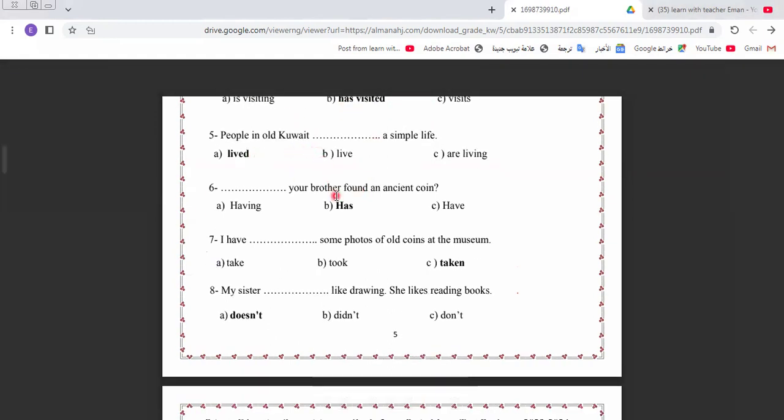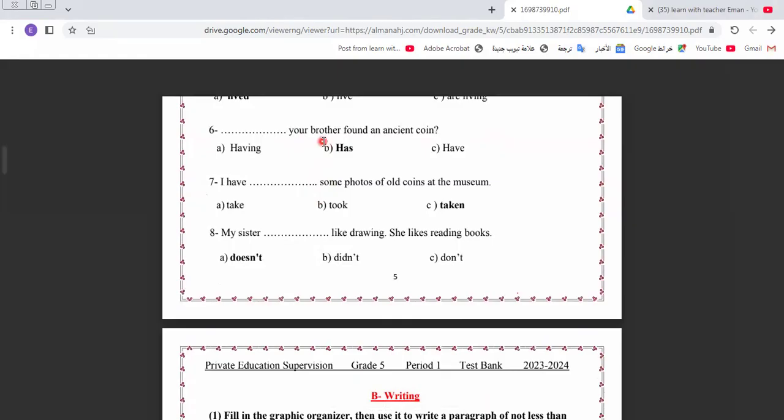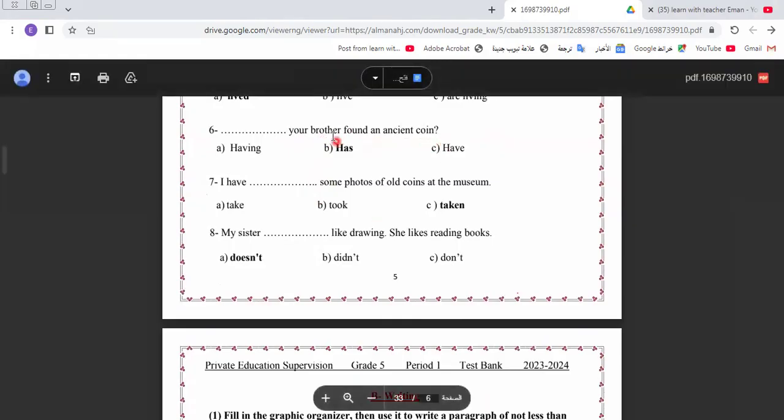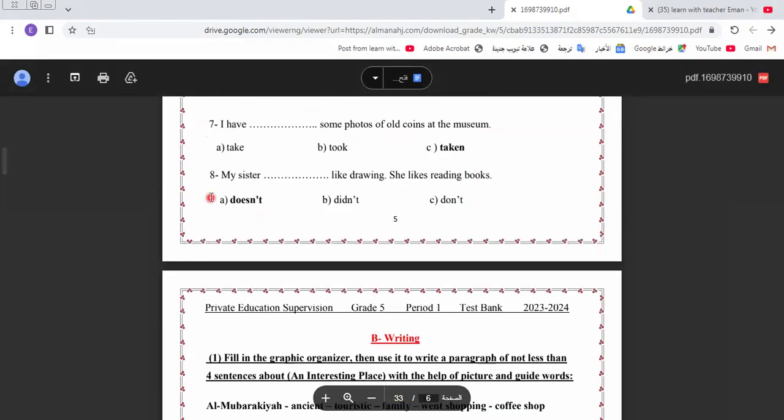People in old Kuwait space a simple life, lived as Egyptian people also. Your brother found an Asian coin. Has. Why? Because brother here is singular and we must take has. I have taken. Why taken? Because we have, and this is the present perfect, so we must put the verb in the past participle. It will be have taken. Let's go to another one.